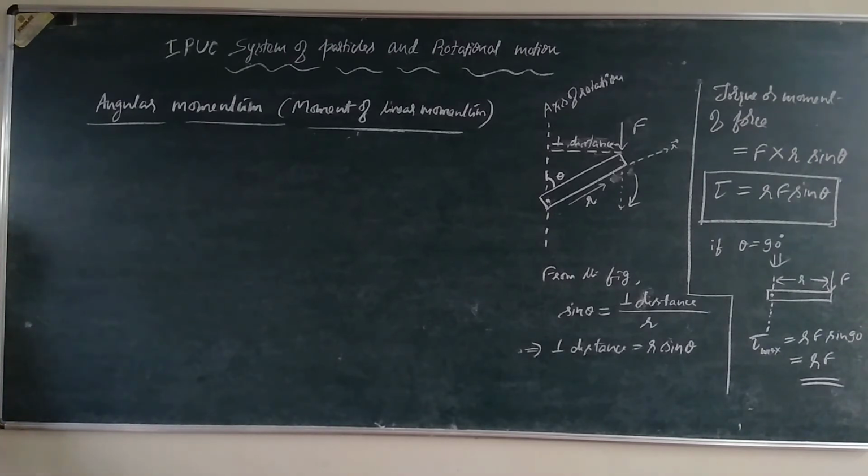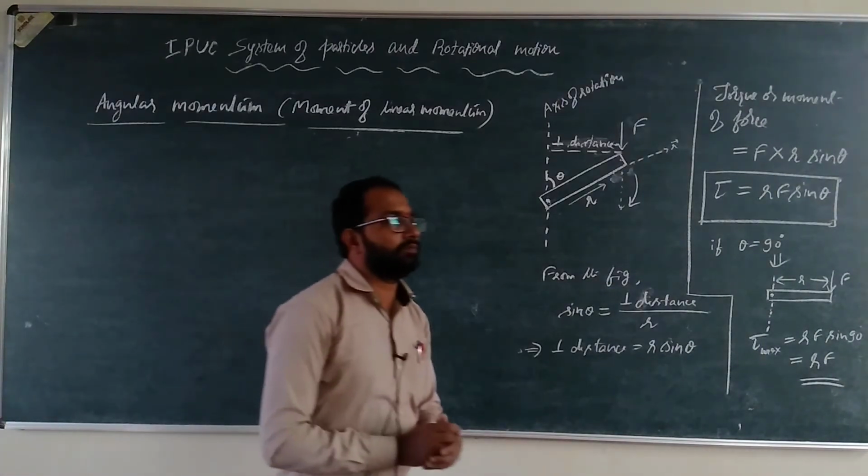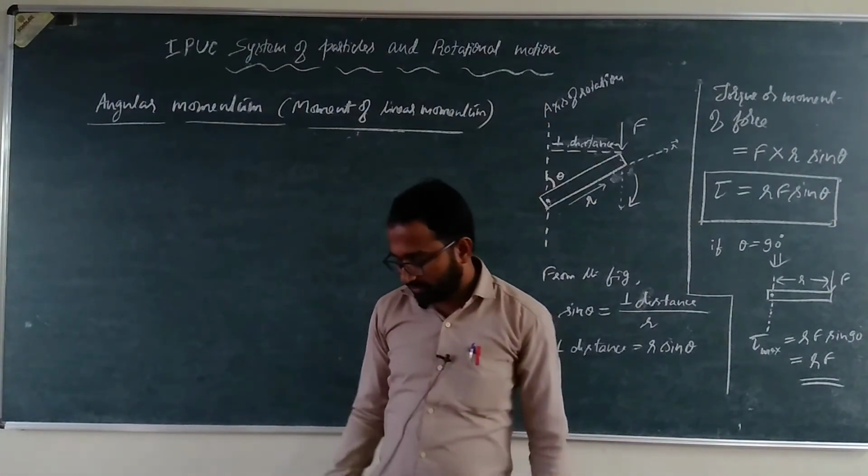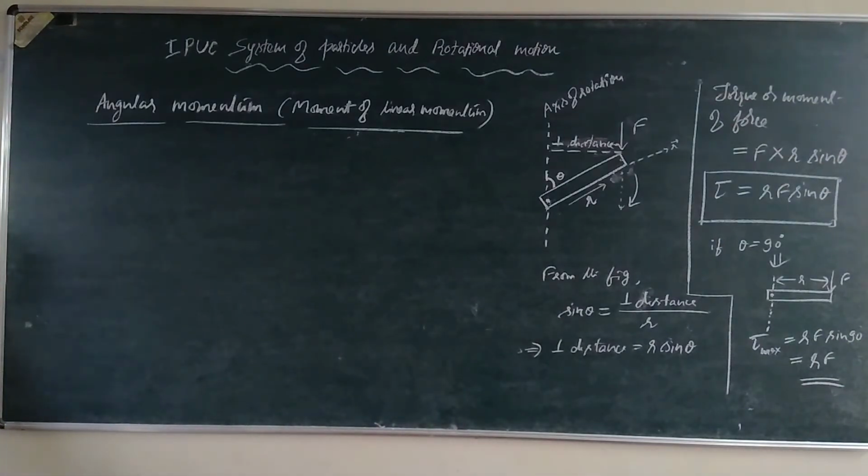We have studied linear momentum in the case of linear motion, right? A mass moving in a straight line has linear momentum. What is linear momentum? It is a measure of the capacity of the body or the mass to impart its motion to another object.